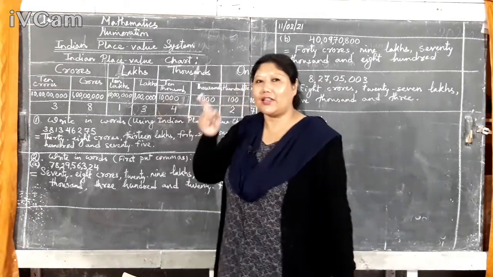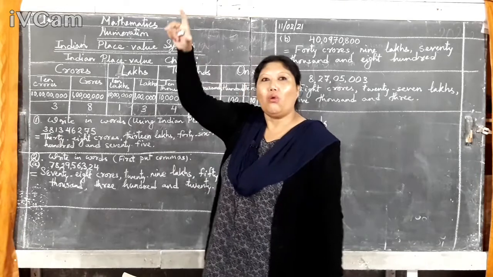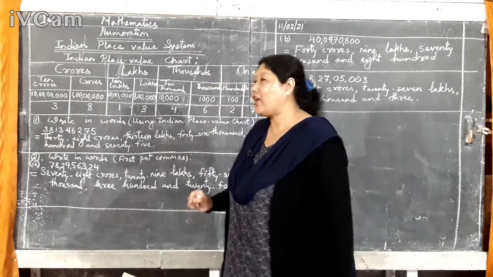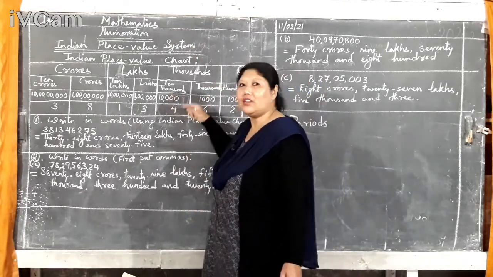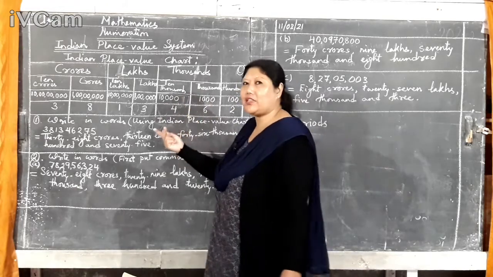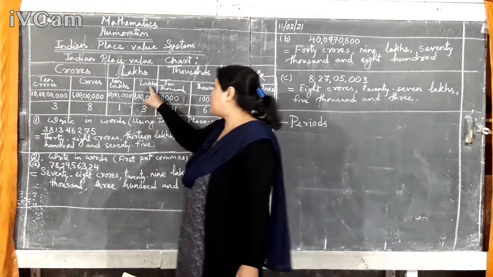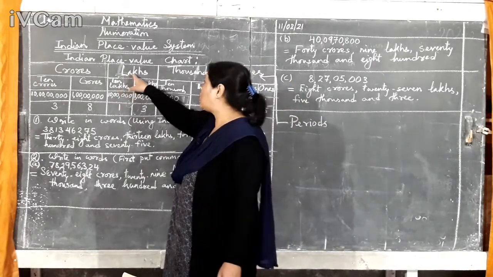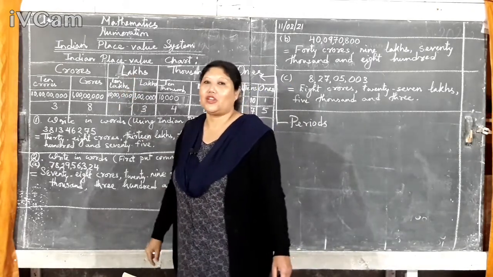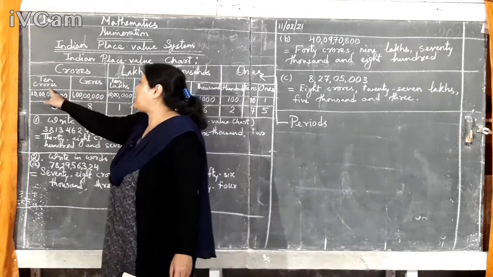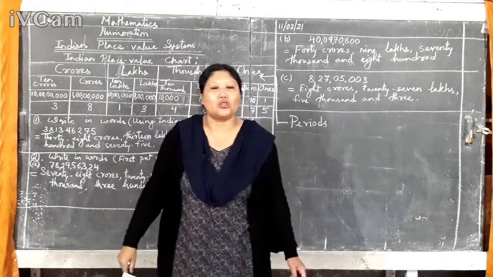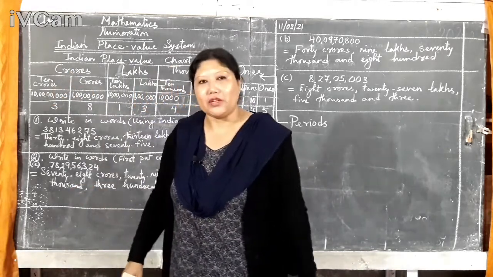Remember, ones, tens, 100 belong to ones period. Then 1000 and 10,000 belong to thousands period. Lakhs and 10 lakhs belong to lakhs period, and crores and 10 crores belong to crores period.